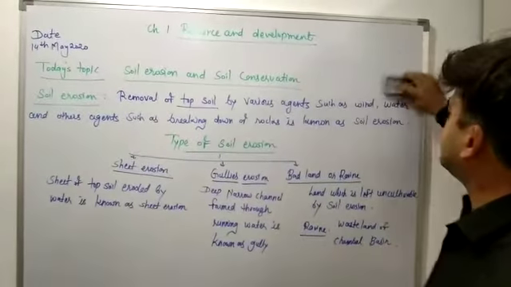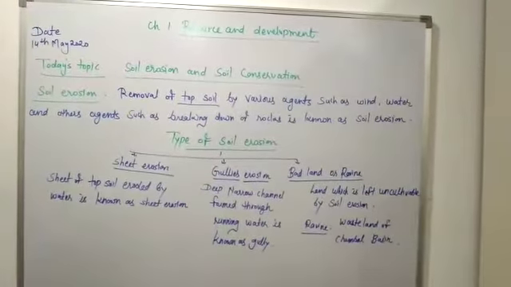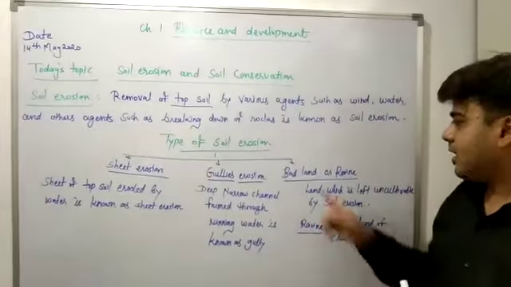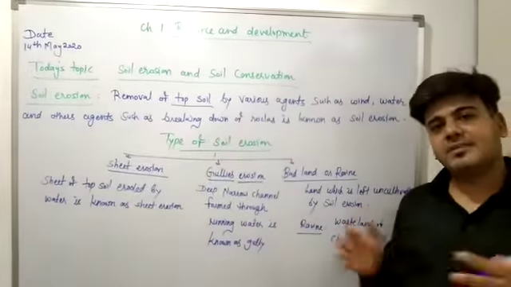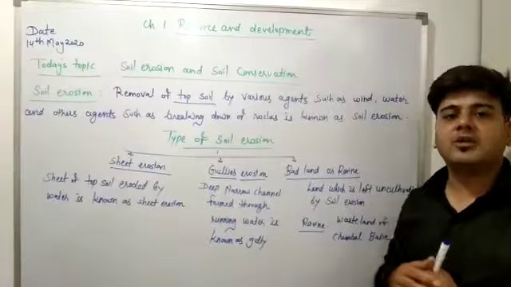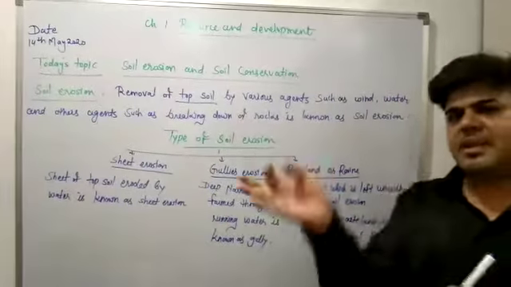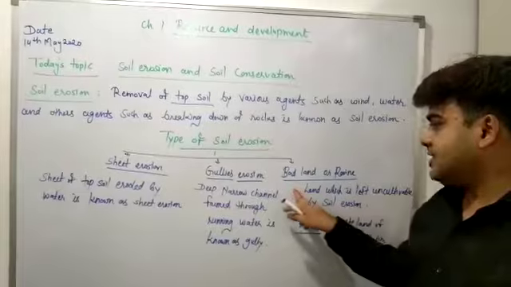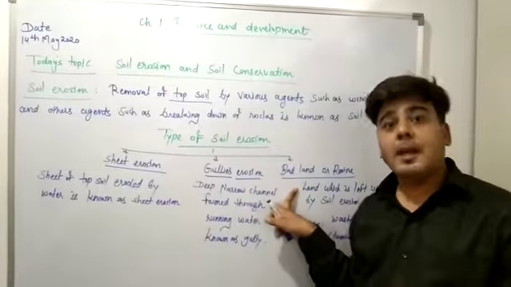This type of erosion is mostly seen in the lower Himalaya, where the river water cuts clay soil and forms deep narrow channels. Badland or ravine: the land which is left uncultivated after soil erosion is known as badland. Simply you can say the land which is unfit for cultivation. The land which is unfit for cultivation is known as a badland.